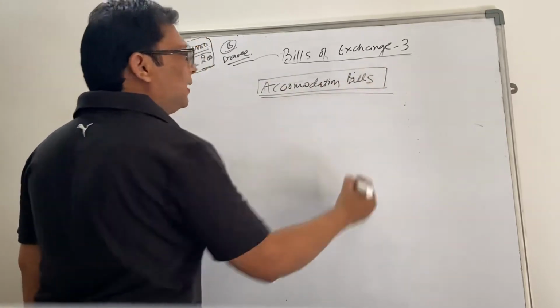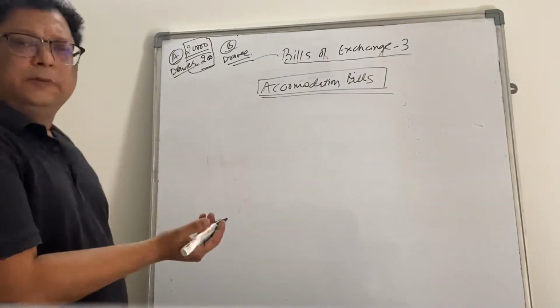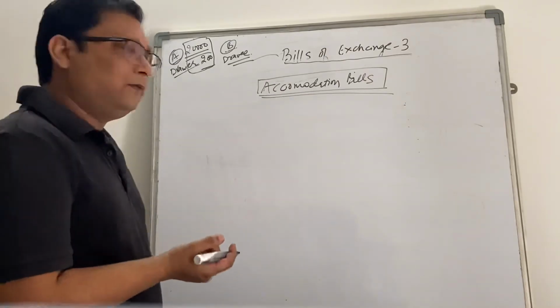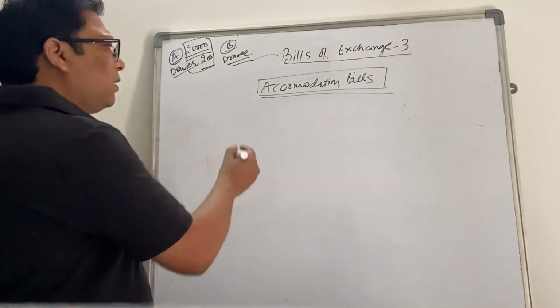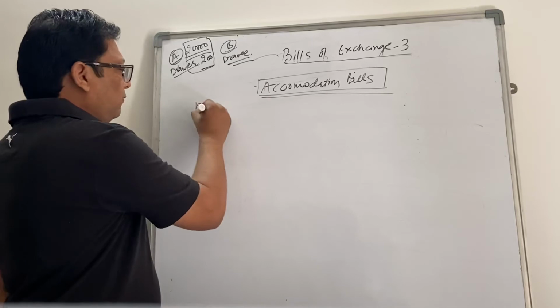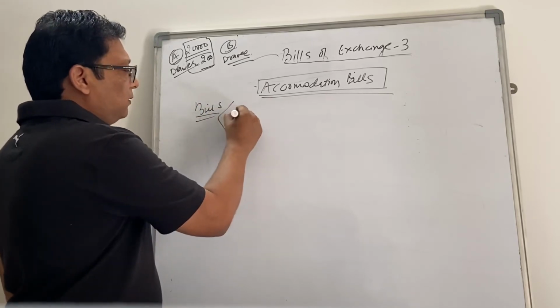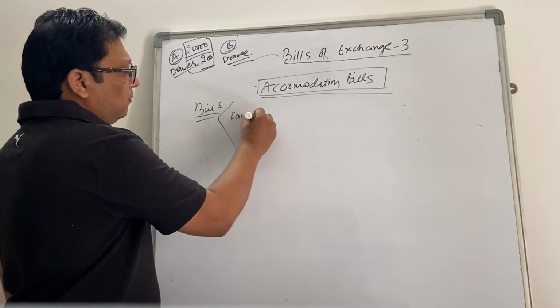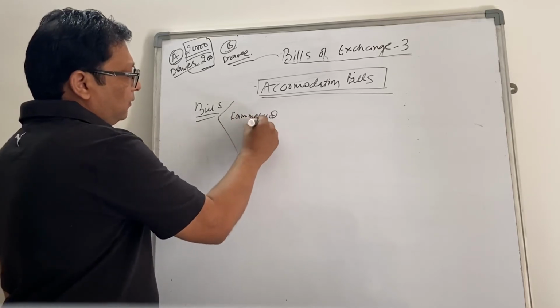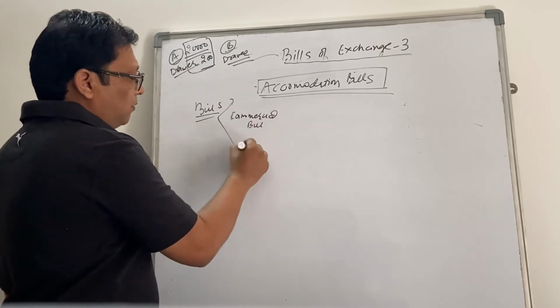Let's first understand the concepts. Entries will almost be similar to what we have already covered. Usually the bills are of two types. One is commercial bills or trade bills, or one is accommodation bills.